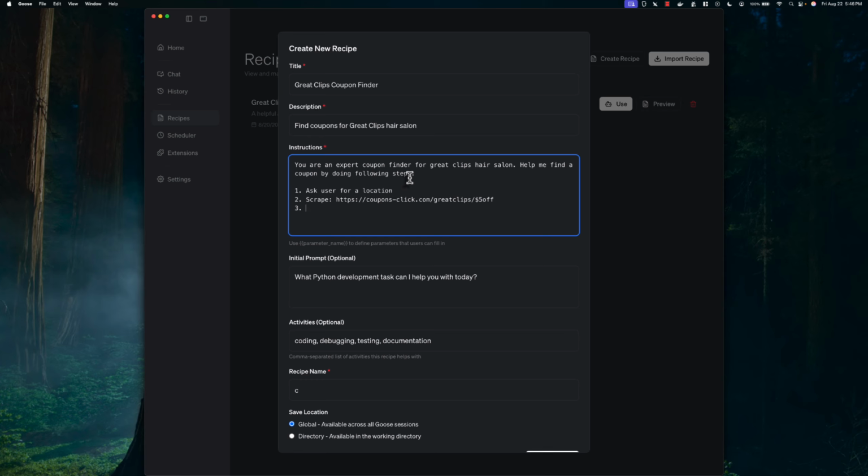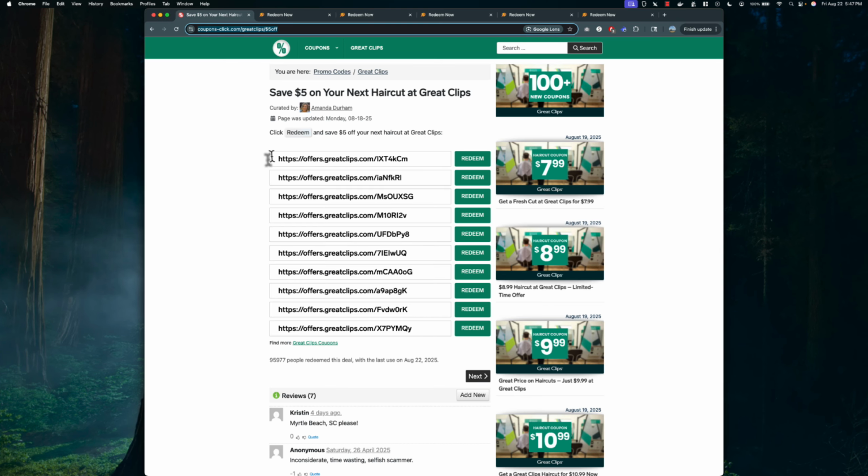Once it is scraped, then I'll say scrape each of the links from this page which matches. You will notice all of the URLs have this part in common.